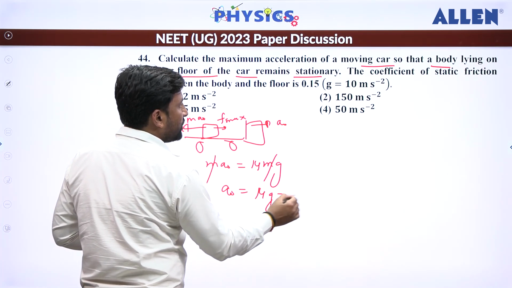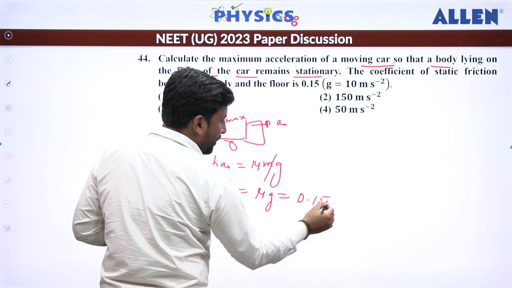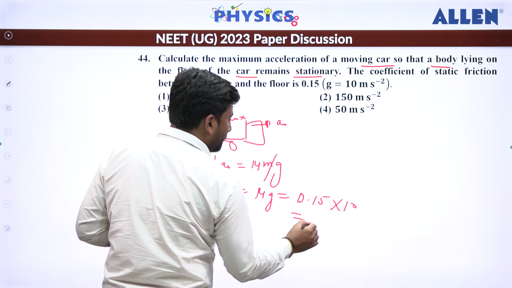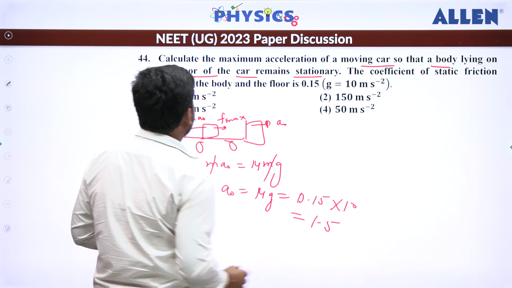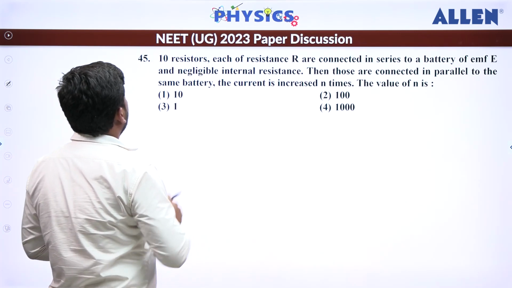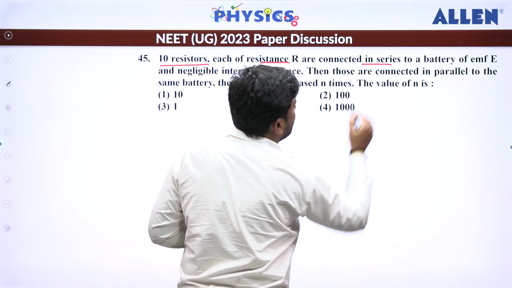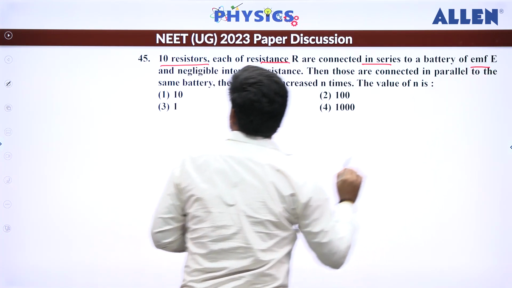Mu g. Mu is given to us how much? 0.5 or 1.5 into 10. So that becomes how much? 1.5 meter per second square. So it is third option. Next question number 45. 10 resistances R are connected in series with a battery of EMF E.